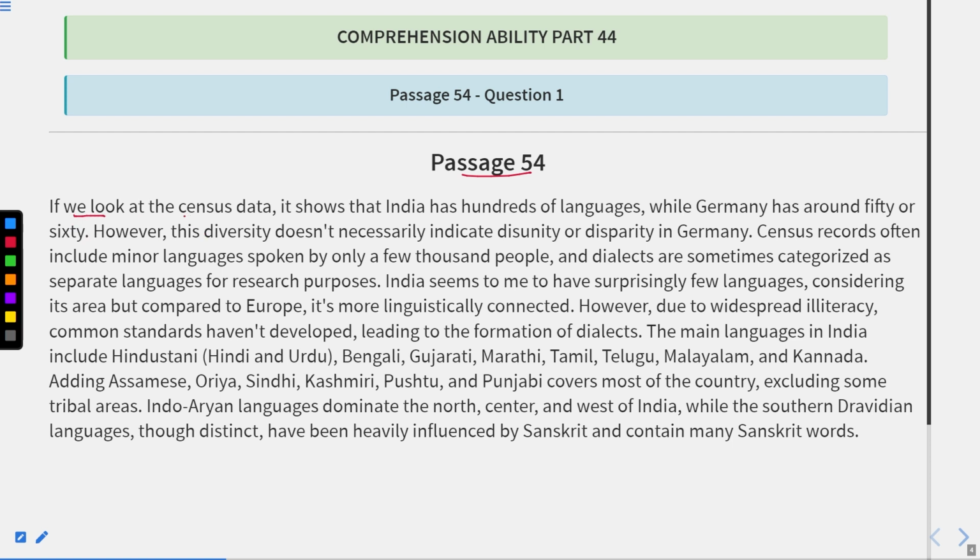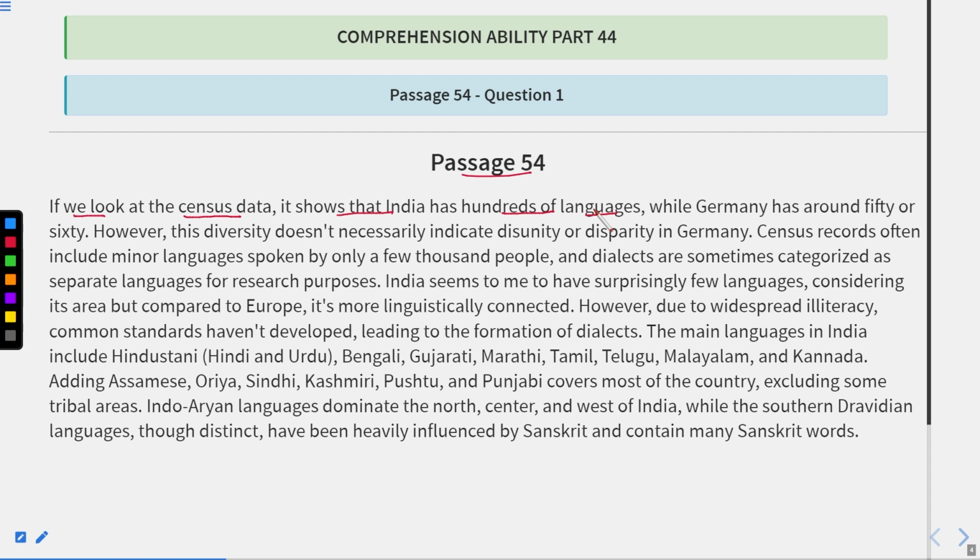If we look at the census data, census means in which the population is written, it shows that India has hundreds of languages. It means in the entire India, because there is a huge population, there are around 29 states, or more than that, and there are several union territories. So what happens, because people are living in different regions having different languages or dialects. Okay, so India has hundreds of languages.